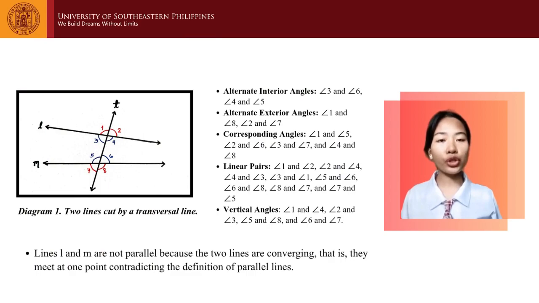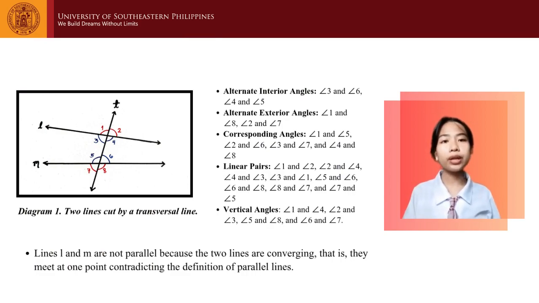Our first diagram shows two lines, L and M, cut by a transversal line, T. In this figure, we can observe several angle relationships formed by the intersections. We have alternate interior angles, alternate exterior angles, corresponding angles, linear pairs, and vertical angles. These angle relationships help us analyze whether the two lines are parallel or not.